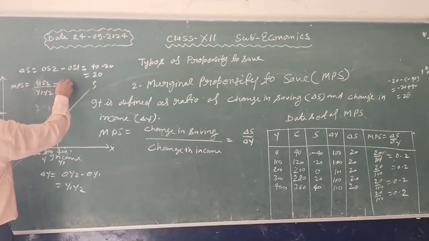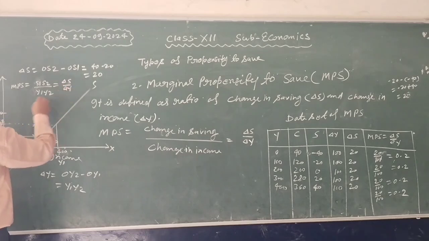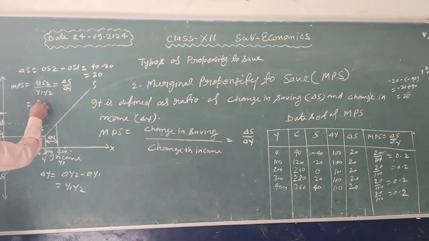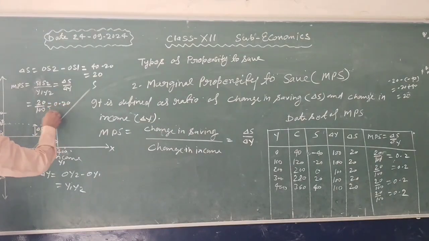So 20 upon 100 equal to 0.2. That is the value of marginal propensity to save.